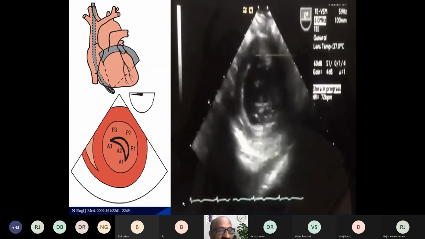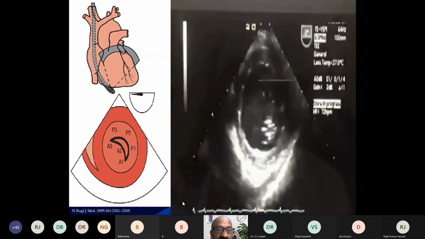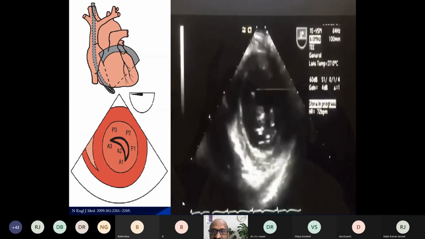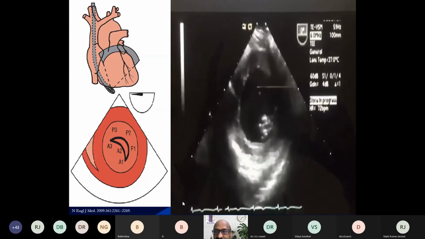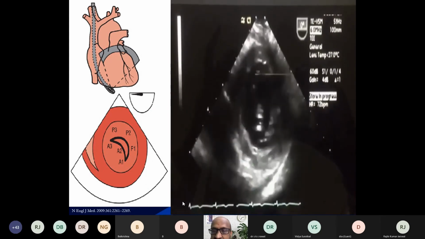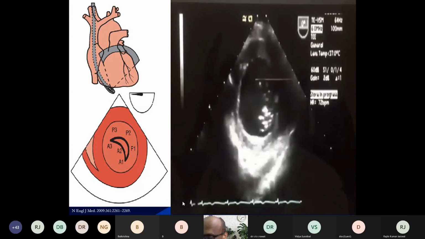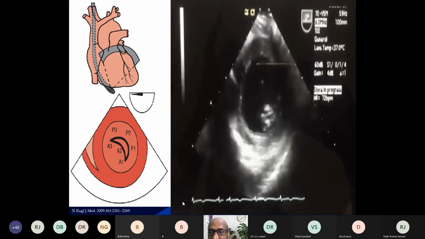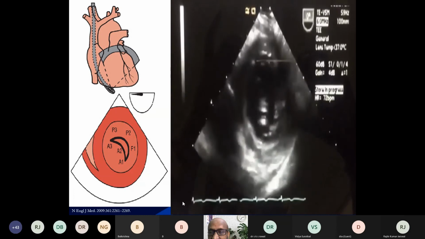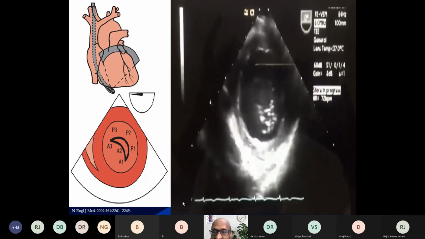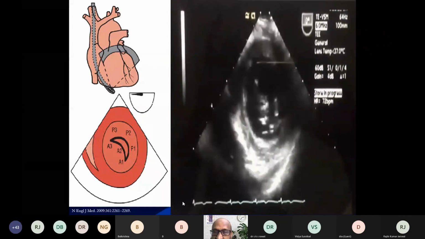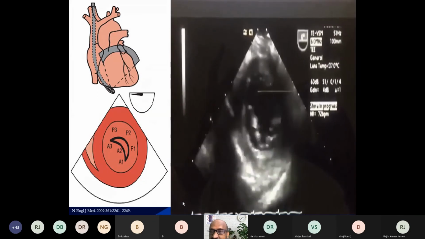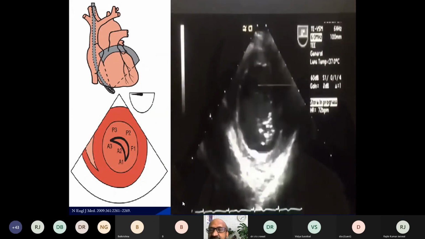And the normal mitral valve area is 4 to 5 square centimeters. Any mitral valve area less than 2.5 may be labeled as mitral stenosis. A mitral valve area of 1.5 to 2.5 is mild, 1 to 1.5 square centimeters is moderate, and less than 1 is severe mitral stenosis.